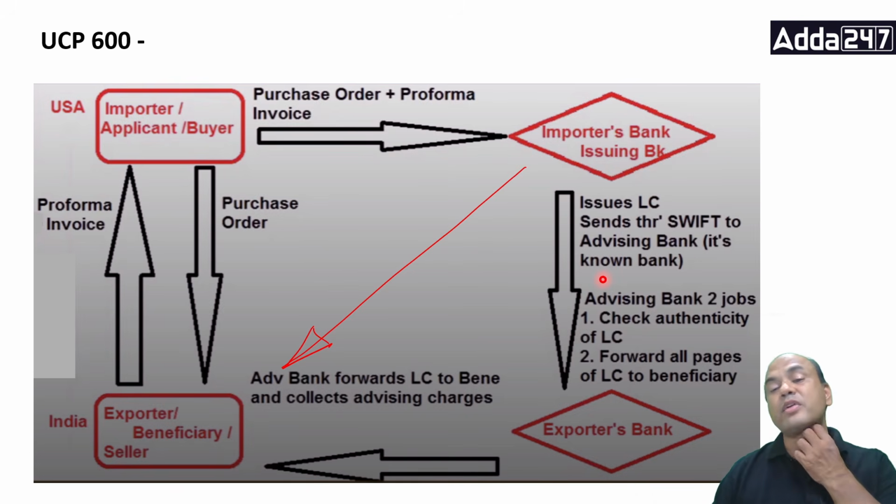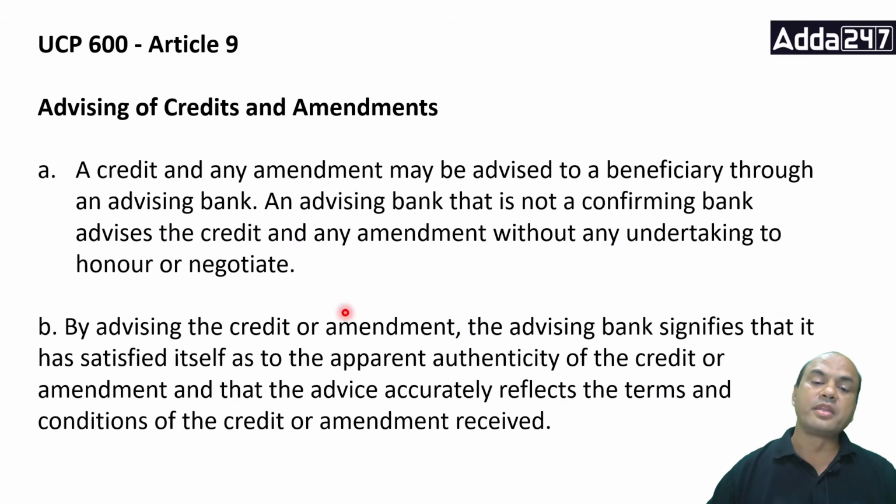Now apparent means what? Why is this word apparent added? Apparent means whatever it can see on the face. Okay, on the face. Now suppose somebody has made some error or some fraud while issuing that LC, at that time on the issuing side only, then the advising bank is not responsible. Apparent means whatever is seen on the face of the credit or amendment, and that the advice accurately reflects the terms and conditions of the credit or amendment received.